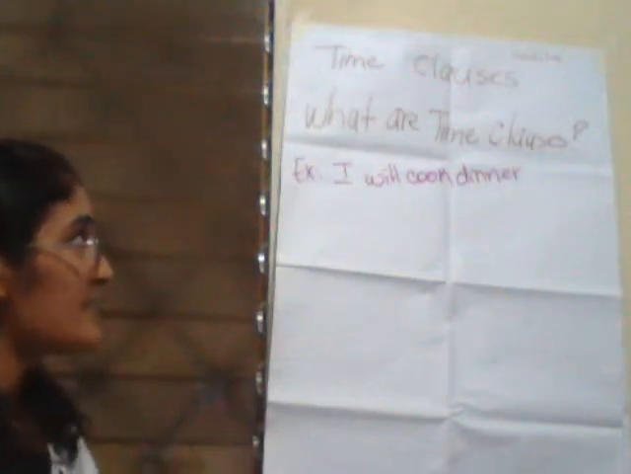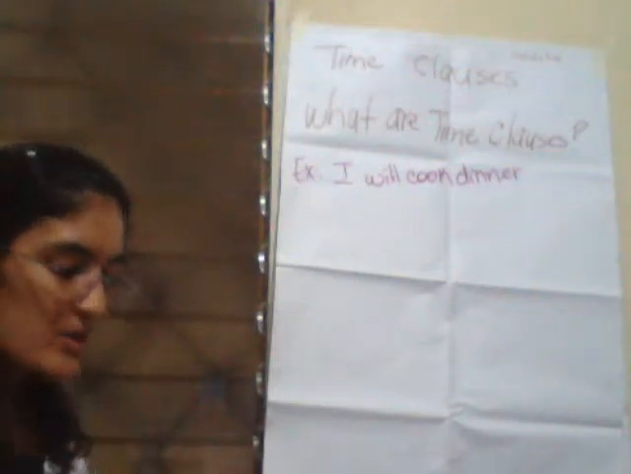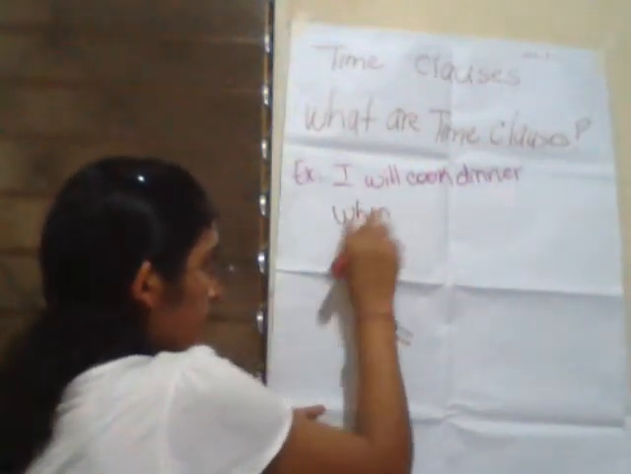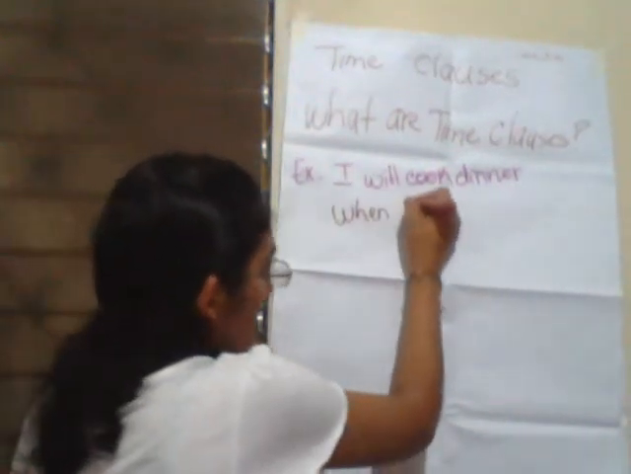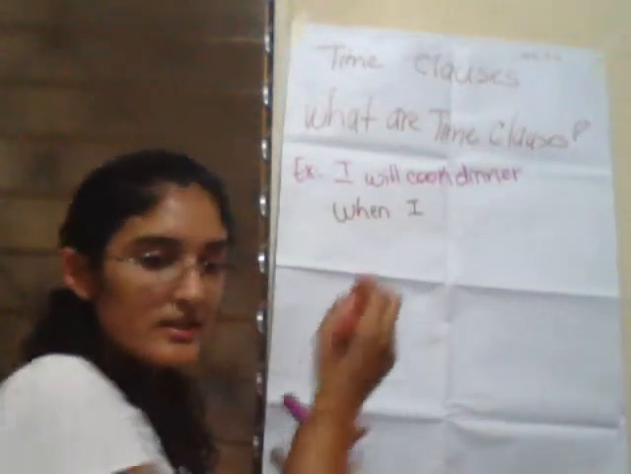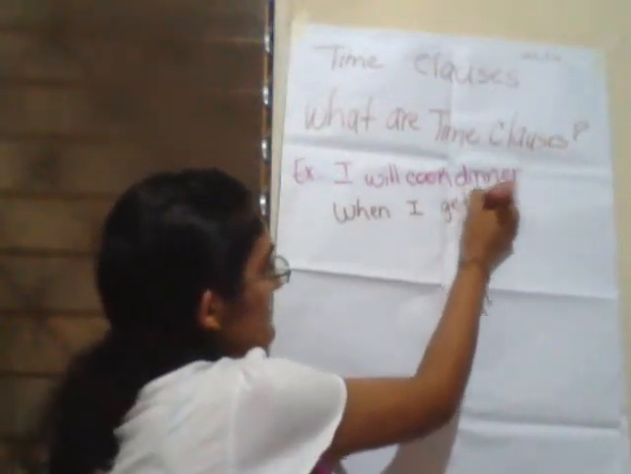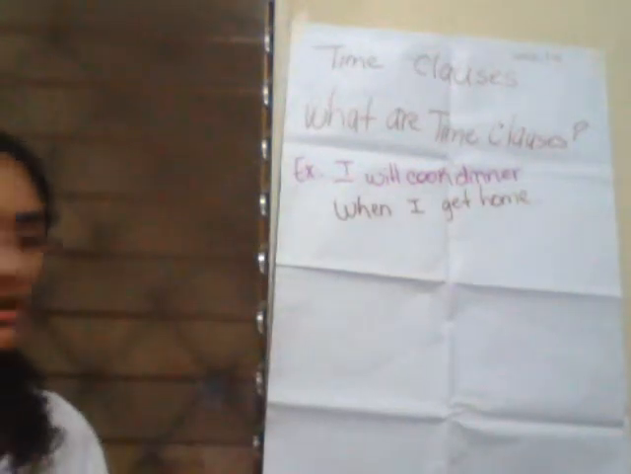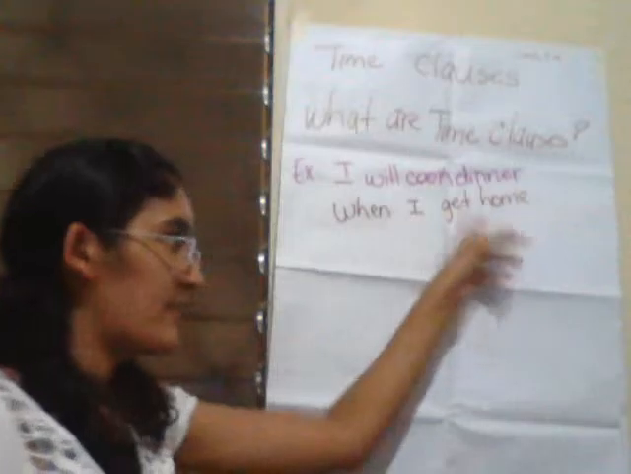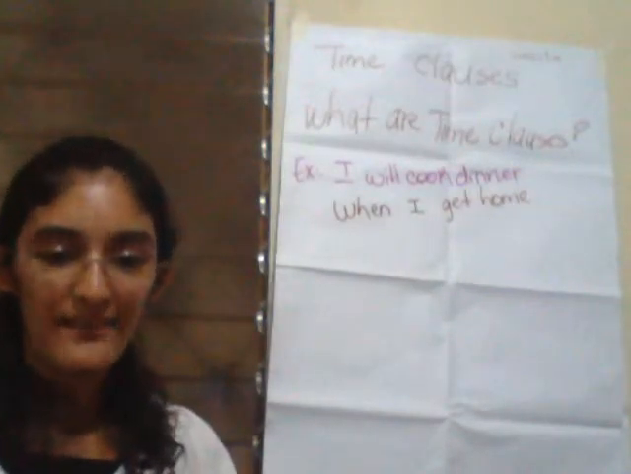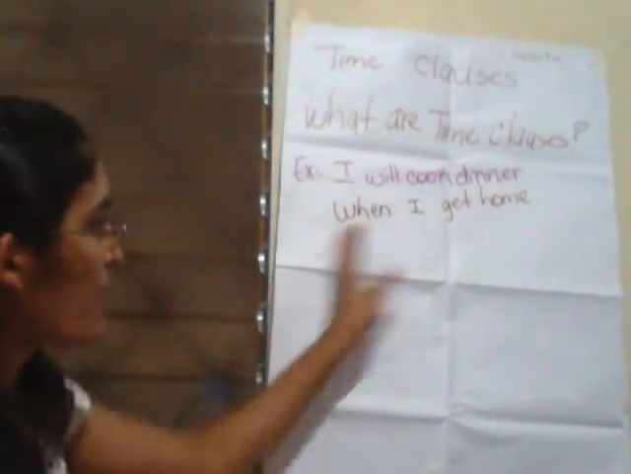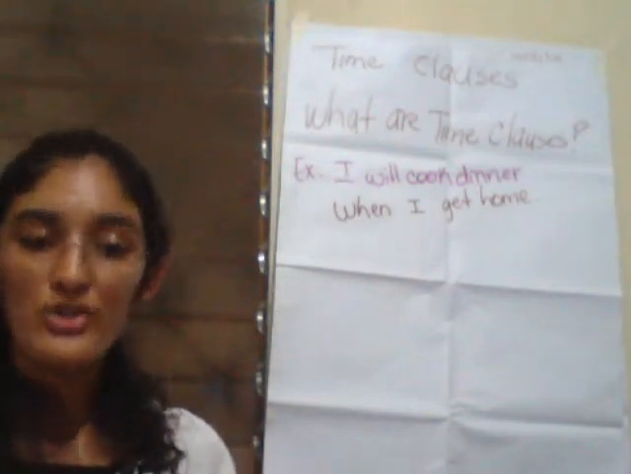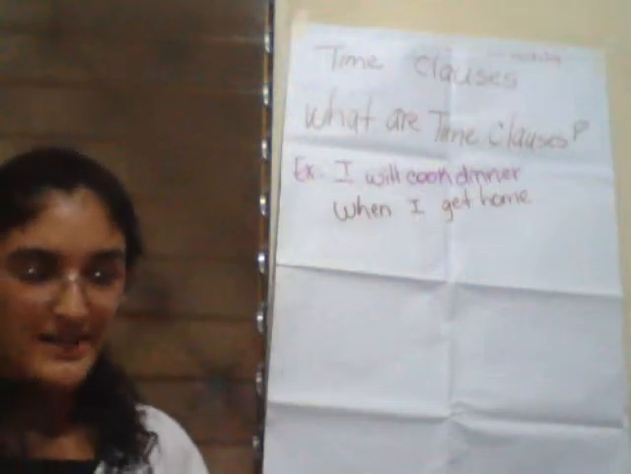But in this case, we need a time clause. In this case, we use when. This is our time clause: when I get home. This is the time clause, the second clause, or the second sentence. In this case, when I get home is a clause demonstrating a point in time.